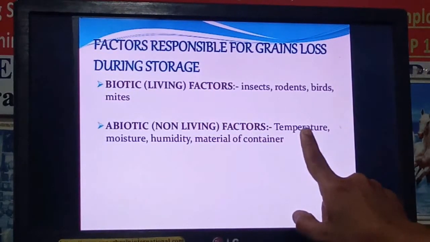First is the temperature, right? If the temperature is high and the grains are already dried, then they will lose their moisture again and lose their germination capacity, right? If the temperature is low and the grains are moist, then fungus will attack them. So in both cases the grains will be damaged. So an appropriate temperature needs to be maintained.